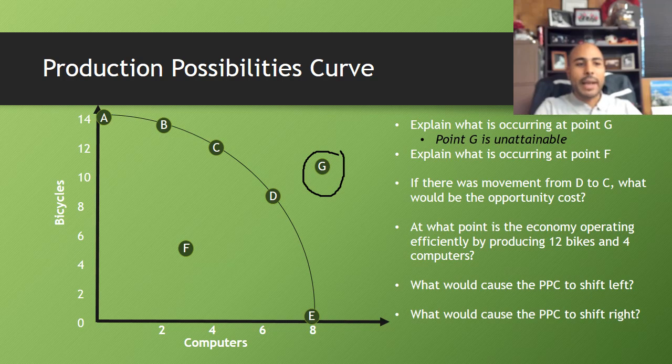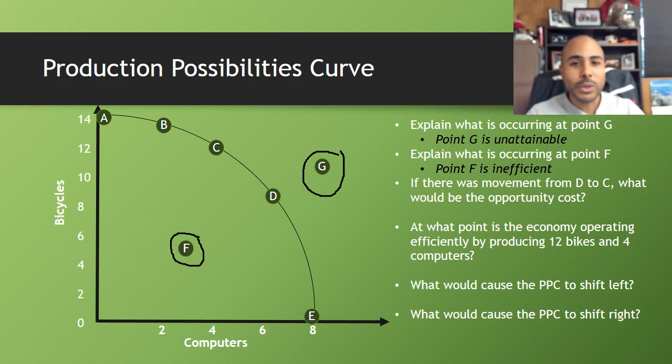Now, what's occurring at point F? Here's point F. Okay, it's inside the curve. Any point to the inside of the curve is inefficient. Remember that inefficient means that, sure, you could produce at point F, you have enough resources, but the problem with point F is that you're going to waste a lot of resources. You can see that we could potentially create more bicycles and more computers, but for some reason at point F we're not. And so that's why point F is inefficient.